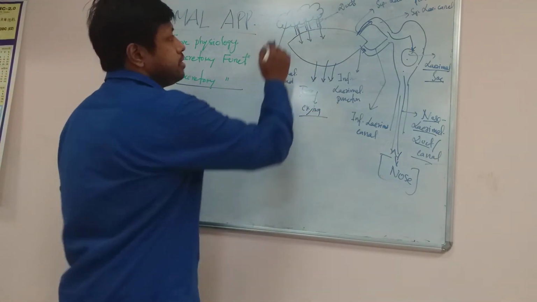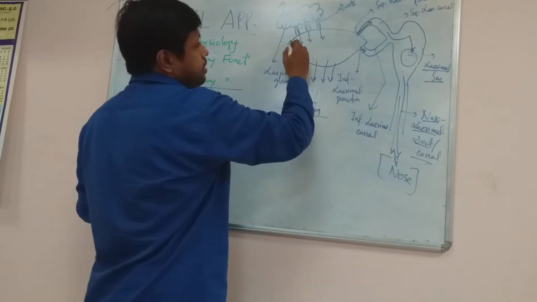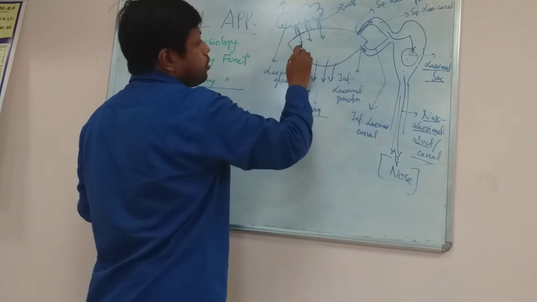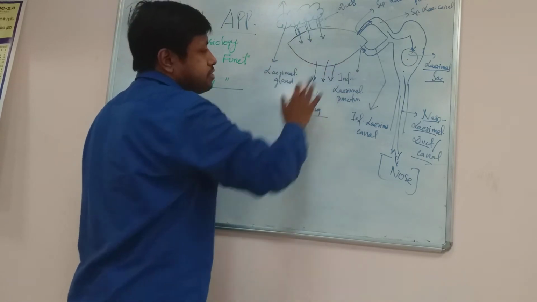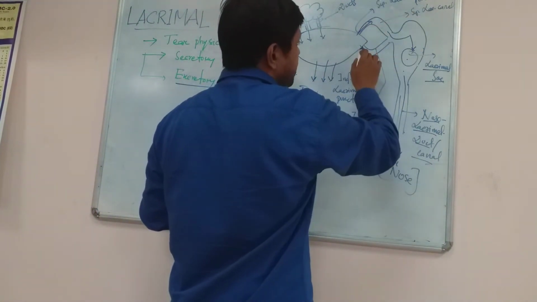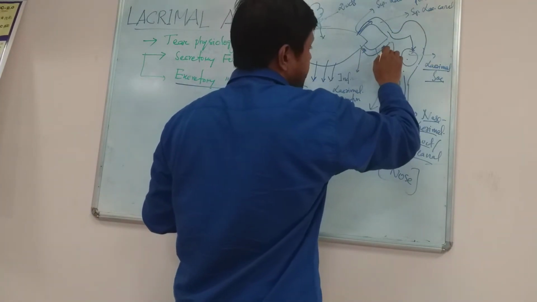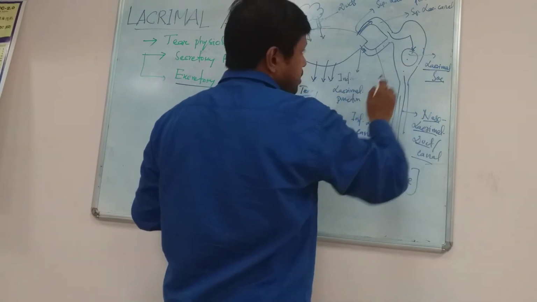So again I am telling, tear is produced by a gland known as the lacrimal gland that is connected via ducts to the eye. Once the tear is produced, it is poured onto the bulbar conjunctiva and spread equally over the whole surface by blinking of the eyelids, and from there, through the superior and inferior lacrimal puncta, it enters the superior and inferior lacrimal canals and ultimately joins and pours into the lacrimal sac.